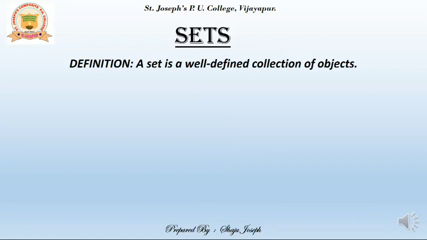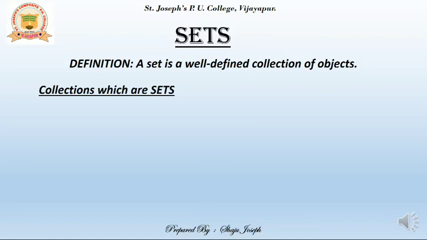Whereas if I ask you, who are the tallest three people in your class? Then by measurement, automatically everyone will have to give the same answer. Then in this case, this will be a well-defined collection of objects. So let us see a few more examples to understand this.